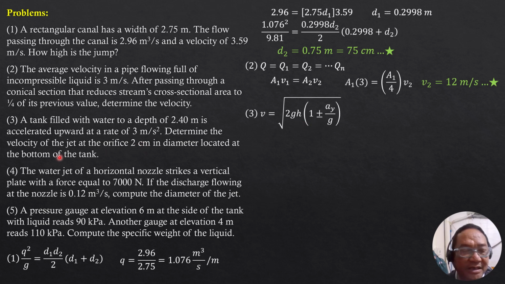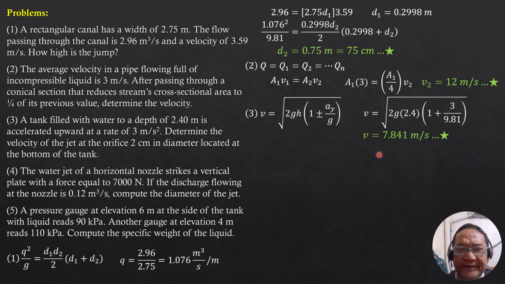H is 2.4 because the orifice is on the bottom and the depth of water is 2.4. So V is square root of 19.62 times 2.4 times quantity 1 plus 3 over 9.81. So solving for V is equal to 7.841 meters per second. We then proceed to number 4.